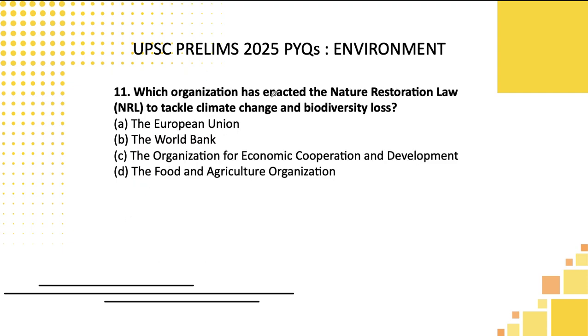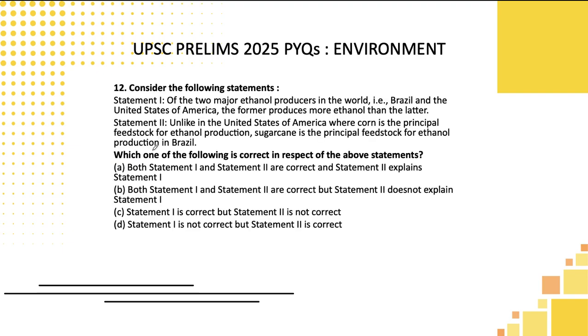11th one, which organization has enacted the nature restoration law to tackle climate change and biodiversity loss? Look at the options, students: European Union, World Bank, OECD, FAO. Among these, some organization has to pass the law. Which organization has a parliament to pass law? First of all, only one body, that is the European Union. Directly choose this option, students. No need to think and waste time looking at the other options. None of these other bodies have a parliament to pass law. So basically the correct answer here is 11th one, A.